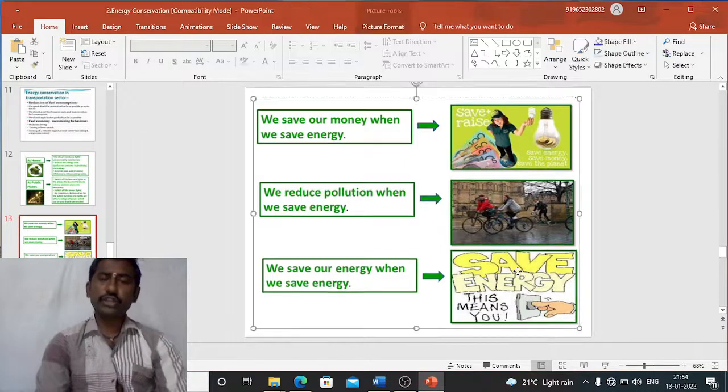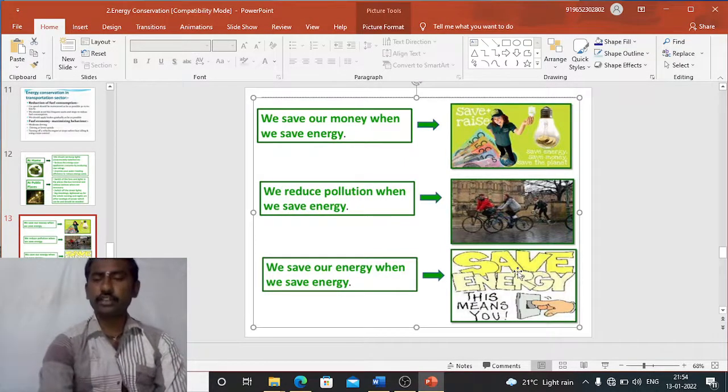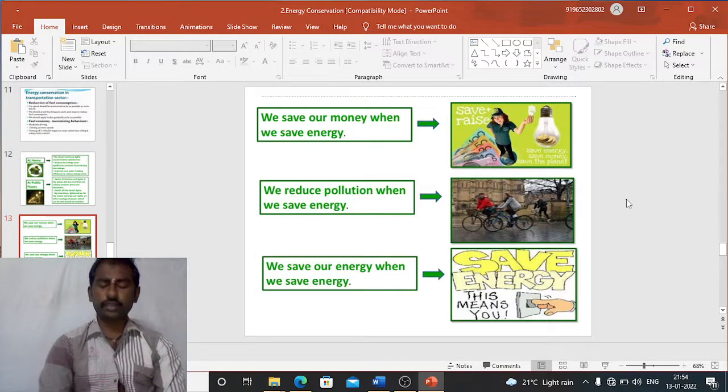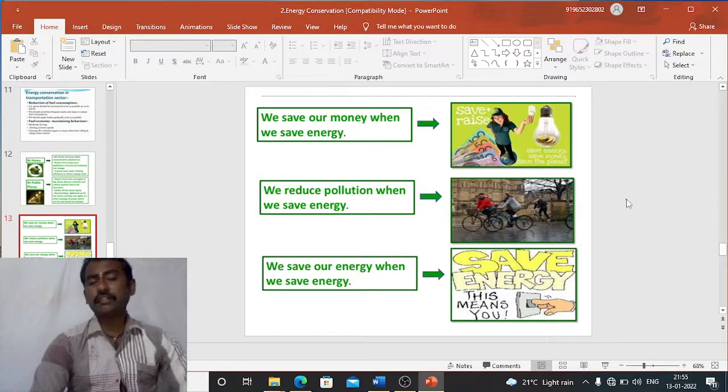And next, we reduce pollution when we save energy. Suppose we are using a car for a short distance, and our company is very near to our home. Then use a cycle or walk. Then we can reduce energy wastage instead of using the car. In this manner we can reduce pollution and save our environment also.